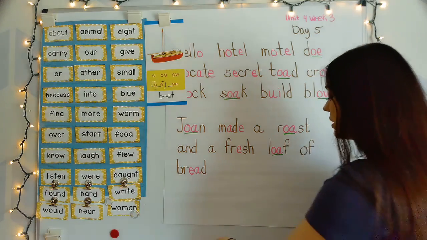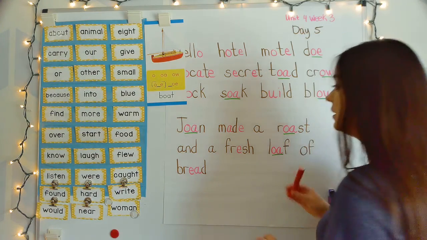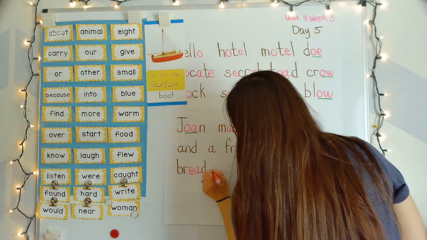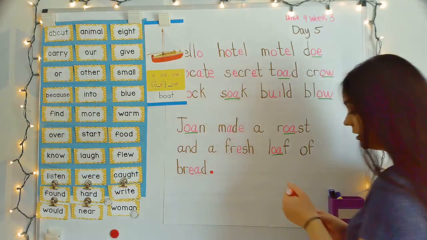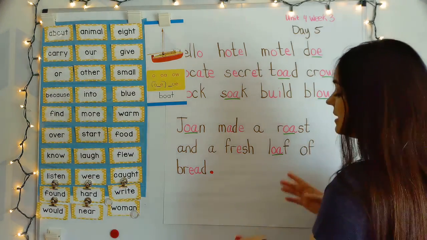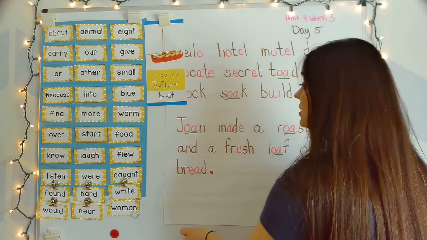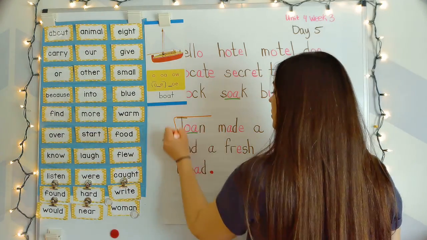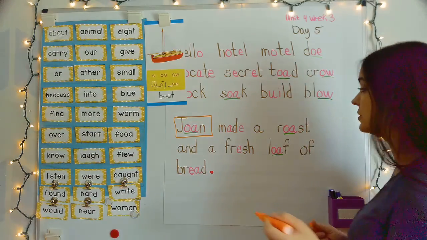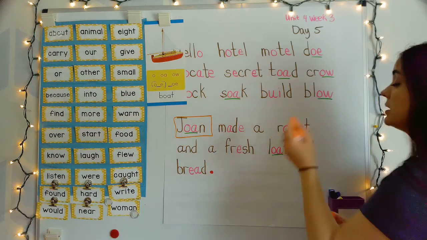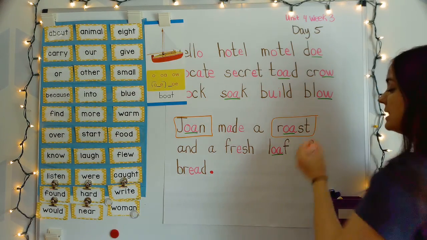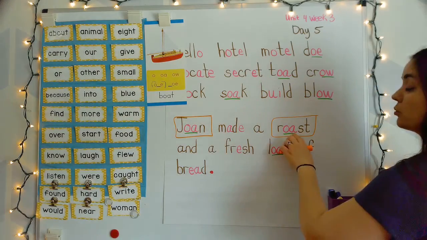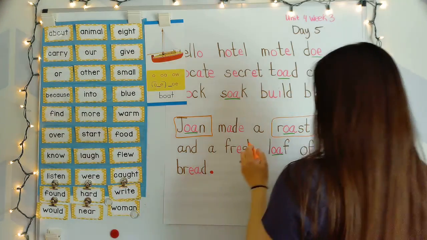Wonderful. Okay, so we'll need some punctuation. I think it'll just have a period. It's just telling what someone is doing. Joan, she's a person. That means she's a noun. It just tells what she's doing. So, yeah, nouns and verbs. We just said that Joan is a noun because she's a person. And roast. A roast is like a big hunk of meat that you bake in the oven, and it's super duper tasty. So roast is a thing.